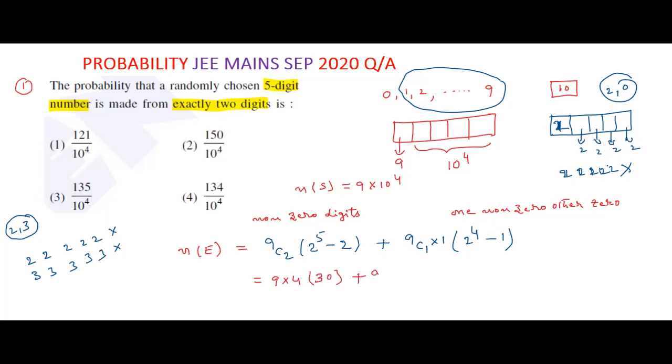Plus 9 into 2 power 4, that is 16, 16 minus 1 is 15. Here, take the common factor 9 into 15. Remaining is 8 plus 1. This is finally 9 into 15 into 9.